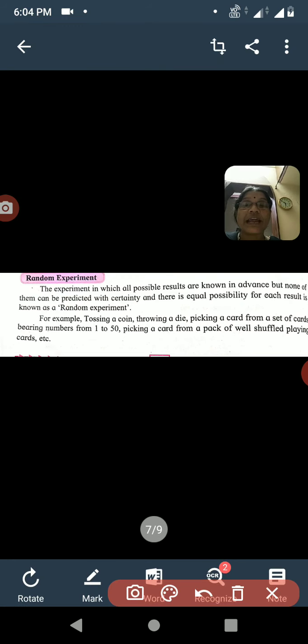What we are doing in that activity is called an experiment. In this experiment, we already know the possibilities in advance.